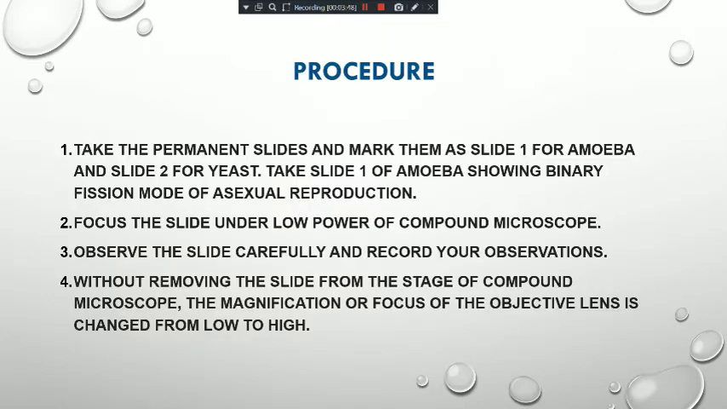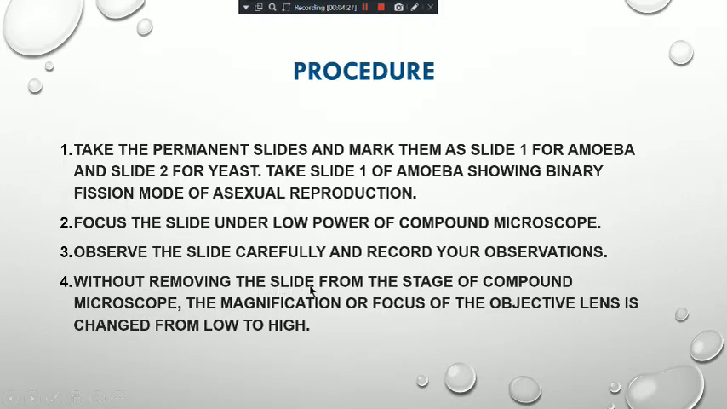Now, what is the procedure? First we have to take both the slides, and we have to mark slide 1 for amoeba and slide 2 for yeast. Now we will take slide 1 of amoeba showing the binary fission mode of asexual reproduction, and focus the slide under the low power of the compound microscope. As I showed you, there are two, low power and high power. So first we will focus the slide under low power, and then we will observe the slide carefully, and then we have to record the observation.